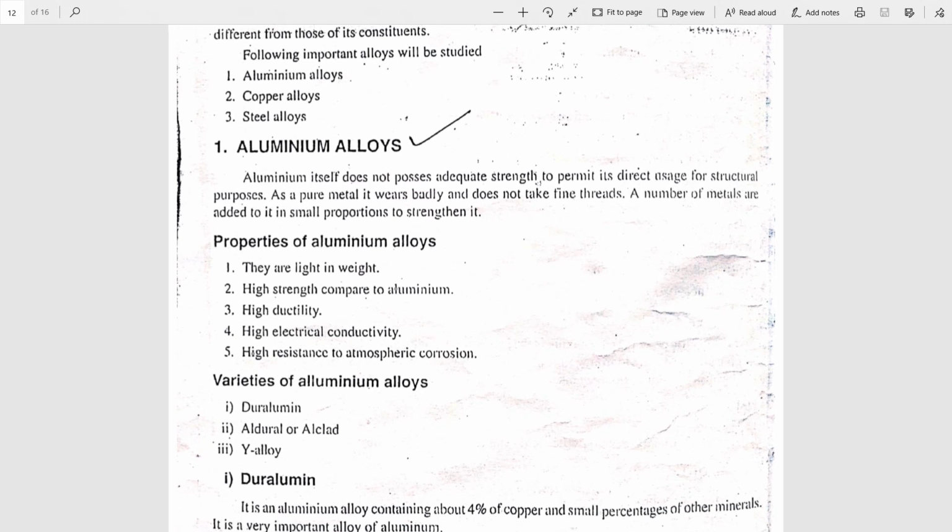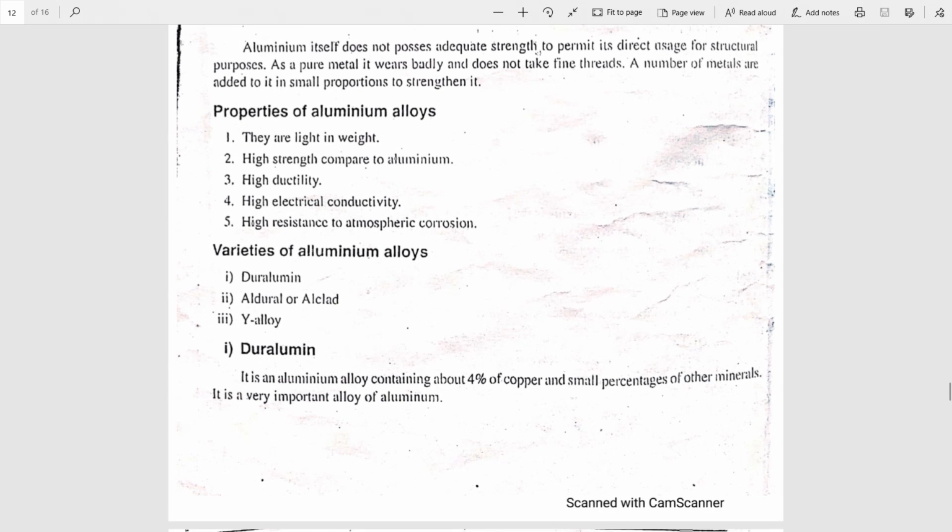They are ductile with high electric conductivity, they have high strength, and they resist corrosion. Aluminium also has the same properties. So directly we'll come to the varieties of aluminium alloys. This is very important. Duralumin.